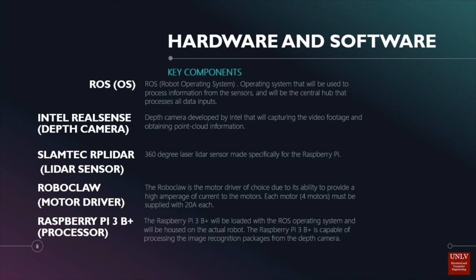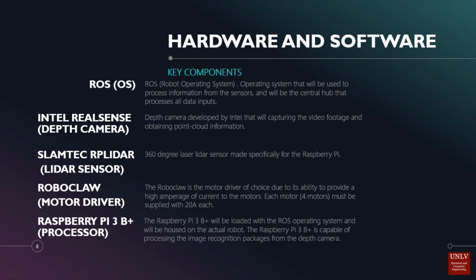The busbot has 5 key elements: the ROS operating system, the Intel RealSense depth camera, the Slamtech RPLiDAR, the RoboClaw motor driver, and the Raspberry Pi 3 B+ computer processor. ROS is a catch-all operating system built specifically for the design and implementation of robotics. ROS takes the sensor inputs from all of the devices and places them in a ROS bag. These bags can then be processed to communicate real information to the robot that will help the robot navigate a busy restaurant or decide the best obstacle avoidance maneuver.